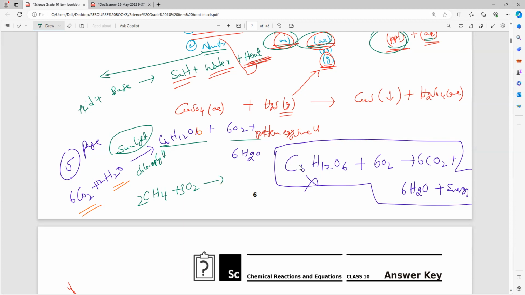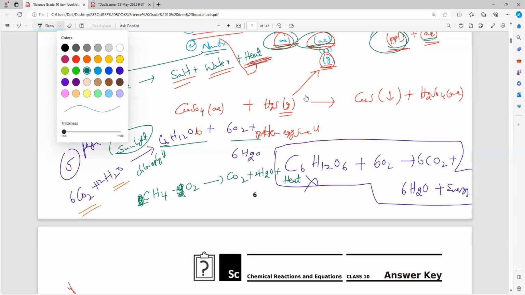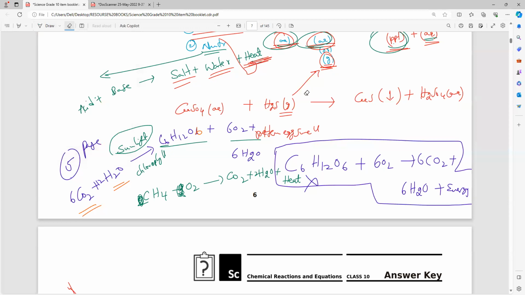That is incomplete burning. So complete burning means CH4 plus 2O2 gives you CO2 plus 2H2O plus heat. Okay, combustion. It is not a combination reaction. Yes, of course, burning is a combustion reaction, but it is not a combination.